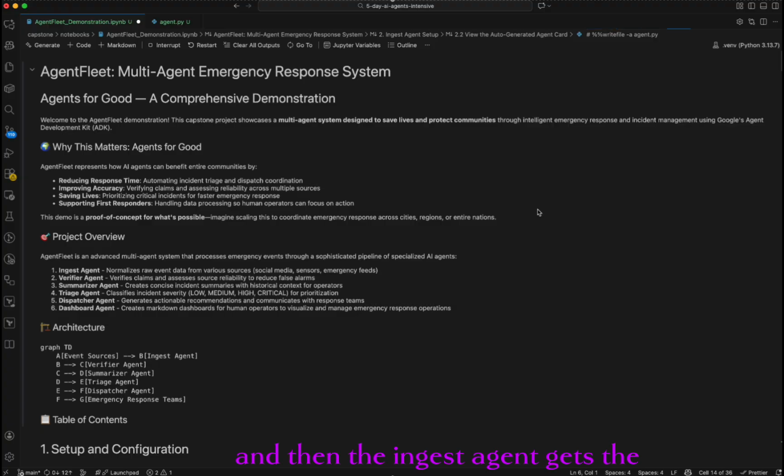And then the ingest agent gets those raw data, normalizes them, and passes those normalized data to the verifier agent.